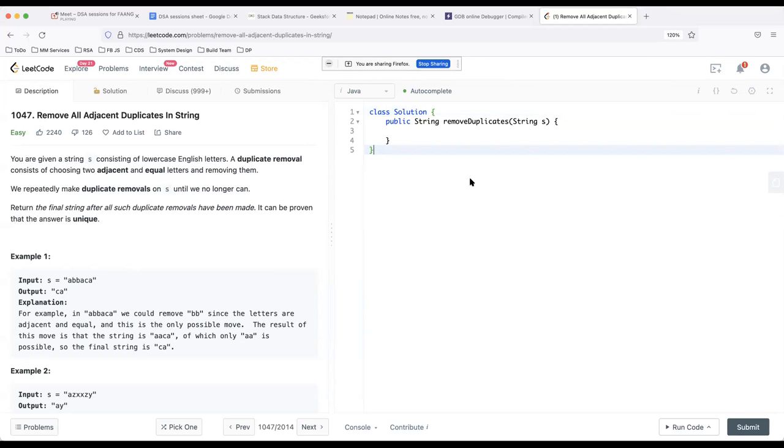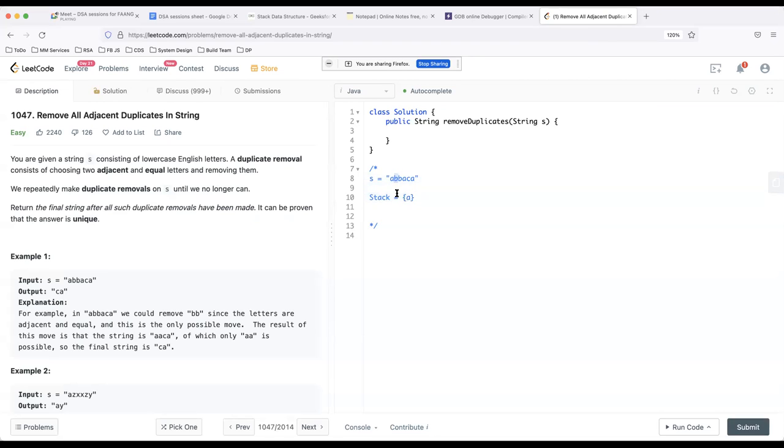Mm-hmm. So what you're saying, I think it's a good solution which Errol is suggesting. His approach is that we take a stack. Initially, the stack is empty, right? Let's take this example string. We iterate over the string. We check whether the character that we have is the same as the top of the stack. Initially, the stack is empty, so we just push it.